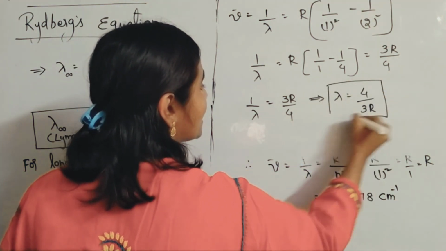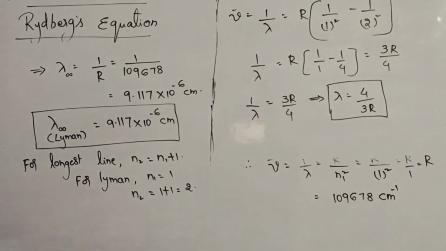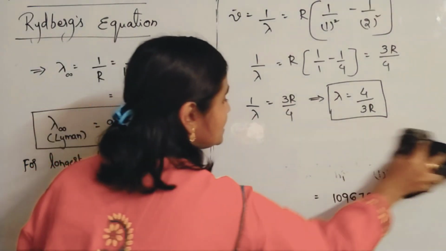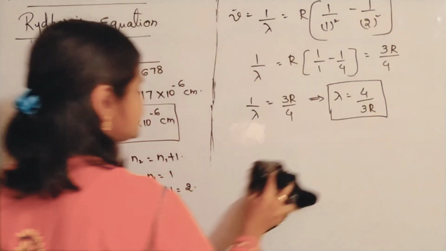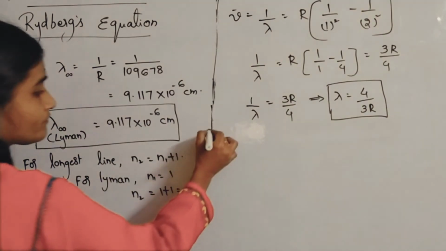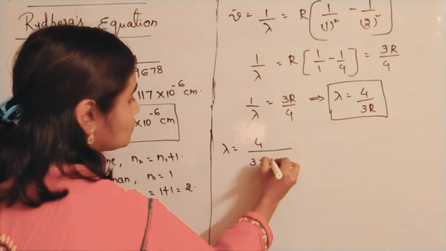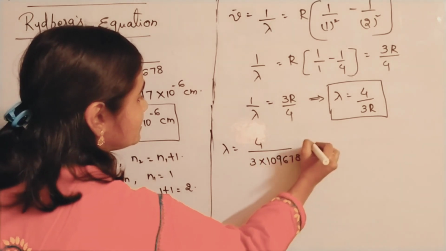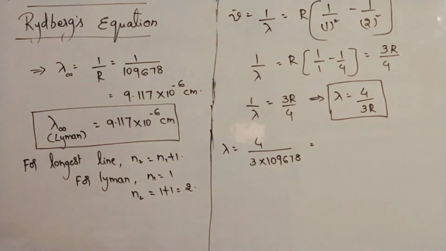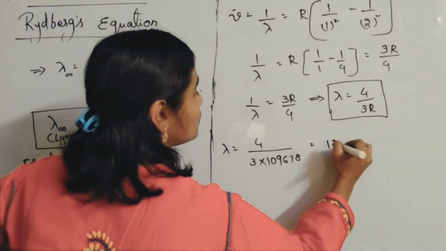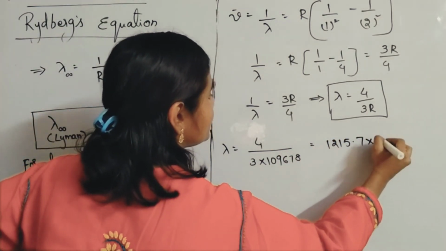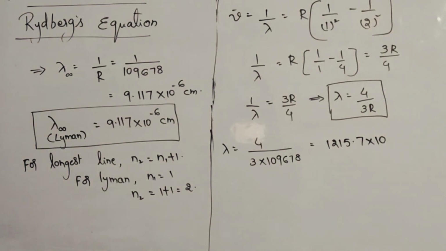Now substitute the R value and simplify. What is the R value? 109678. So lambda equals 4 by 3 into 109678. After calculating, directly I am writing the answer: 1215.7 into 10 to the power of minus 8 centimeters.